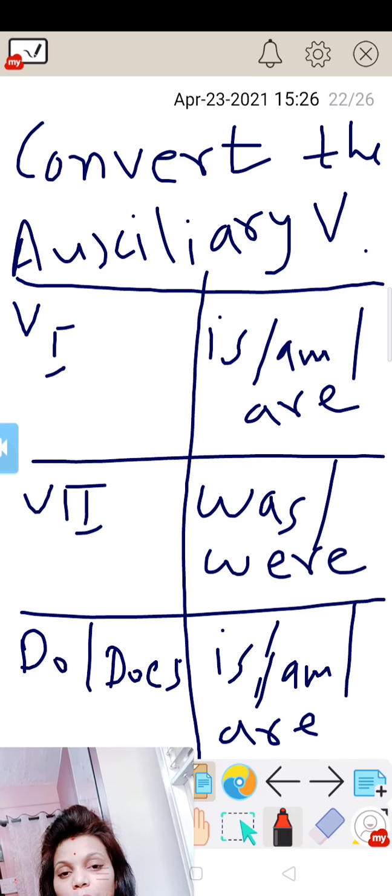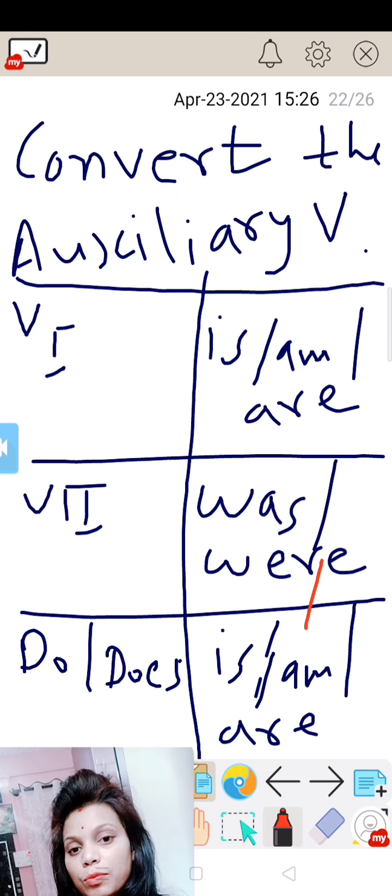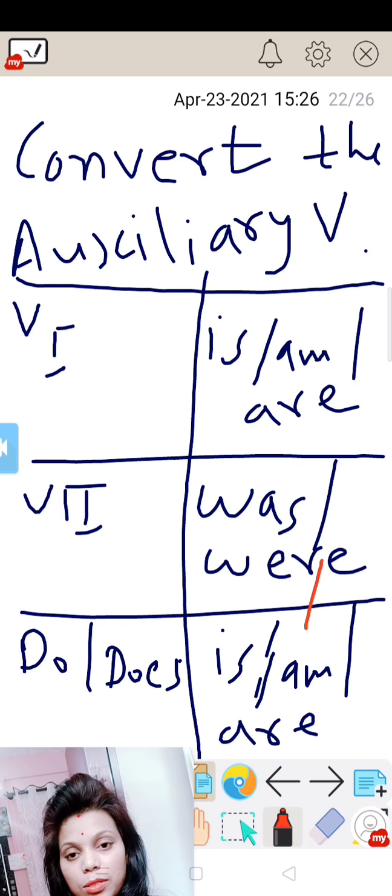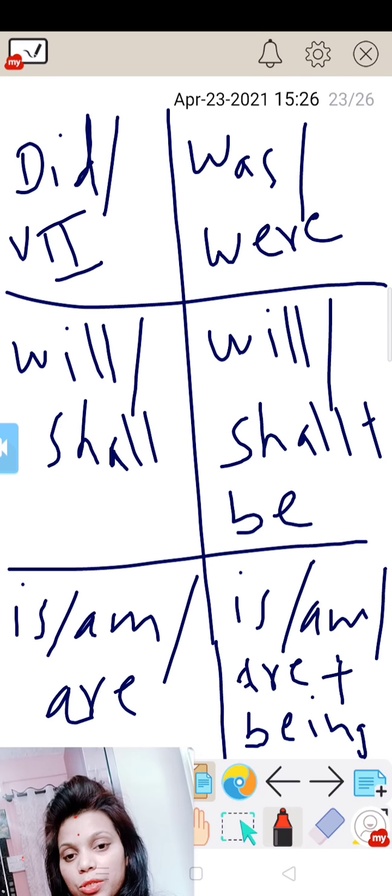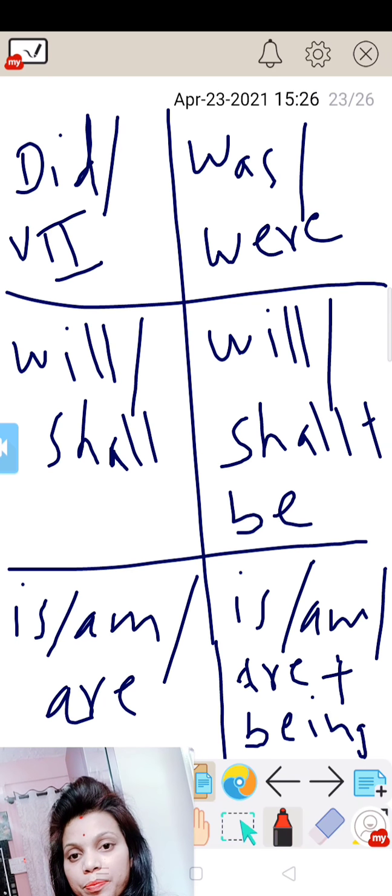Convert the auxiliary verb. Verb first form is changed into is, am, are, meaning present indefinite tense is changed into present continuous tense. Verb second form changes into was, were. Was, were is past continuous tense, and verb second is past indefinite tense. Do, does is changed into is, am, are. Did and second form change into was, were.